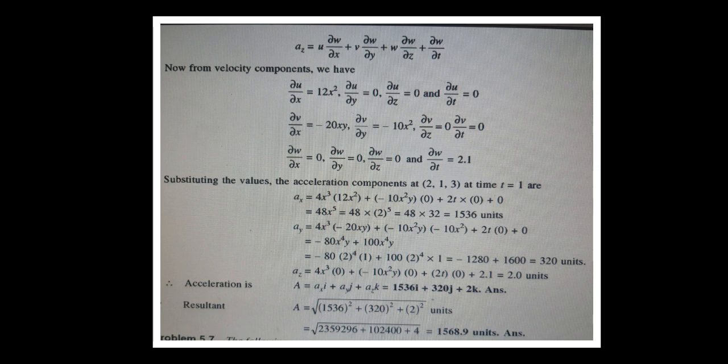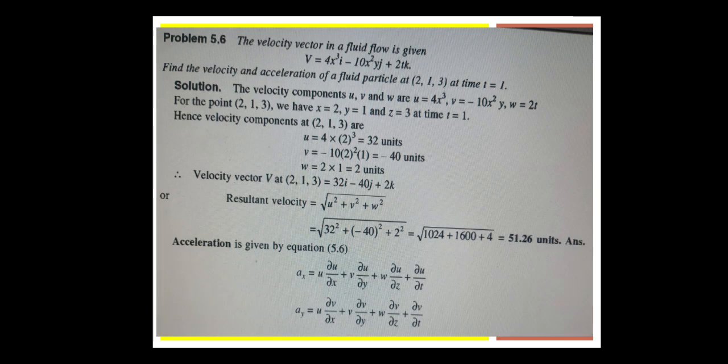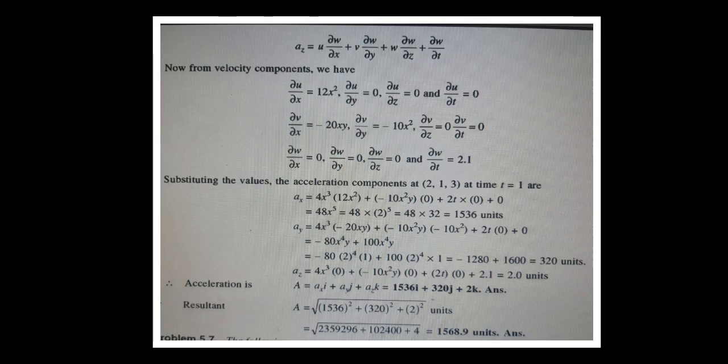So like this we have to solve the problem for the velocity and acceleration of the fluid flow at any point in the pipe. Understood? Very simple and very straightforward problem. So in the first case you have to go for the resultant velocity, then for acceleration you take the x, y, z values and substitute them into the velocity components to get the resultant value. So like this you have to do for velocity and acceleration problems.